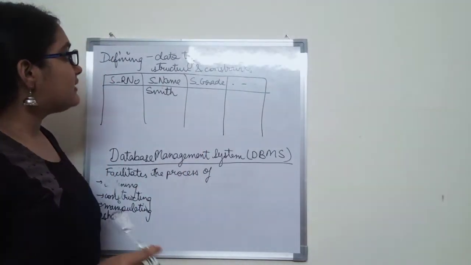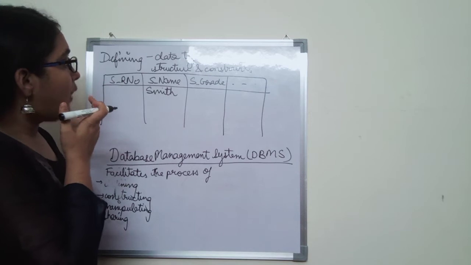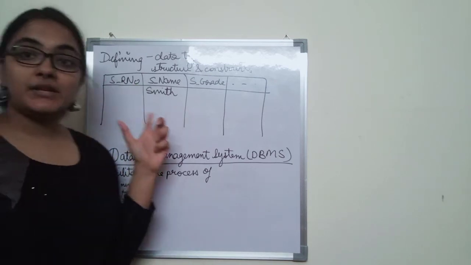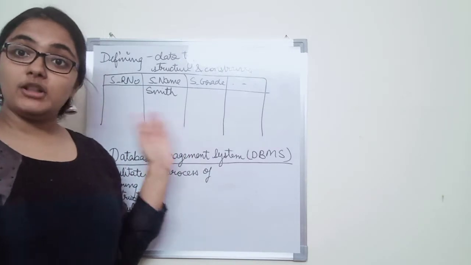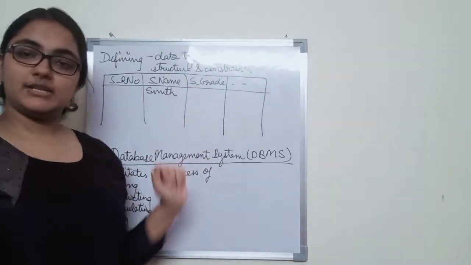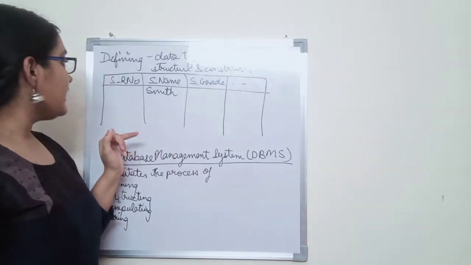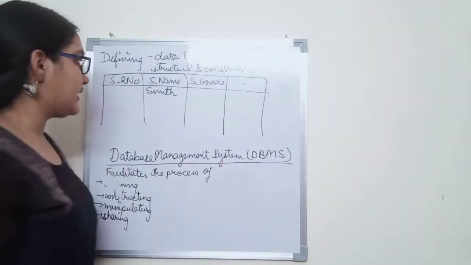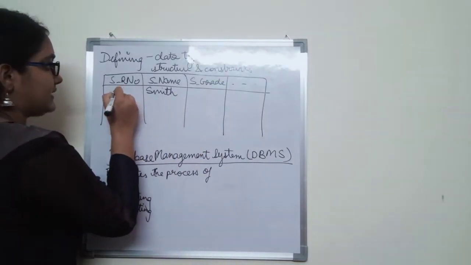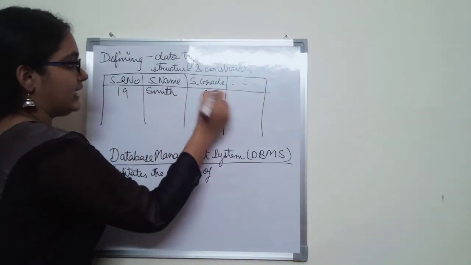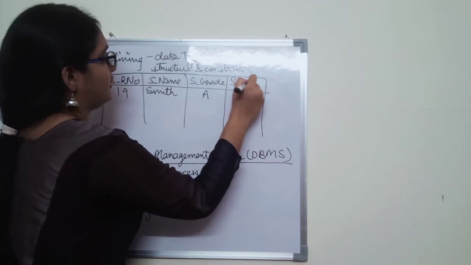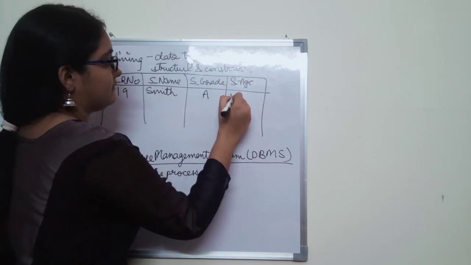Next thing is, let us say what is the structure. Structure means what should be the structure of all the records that we want to store in this particular database. Let us say what should be the structure of this one record that we want to insert. It has to first specify roll number, let us say 19, and grade A. Let us say we also have age, let us say 14.